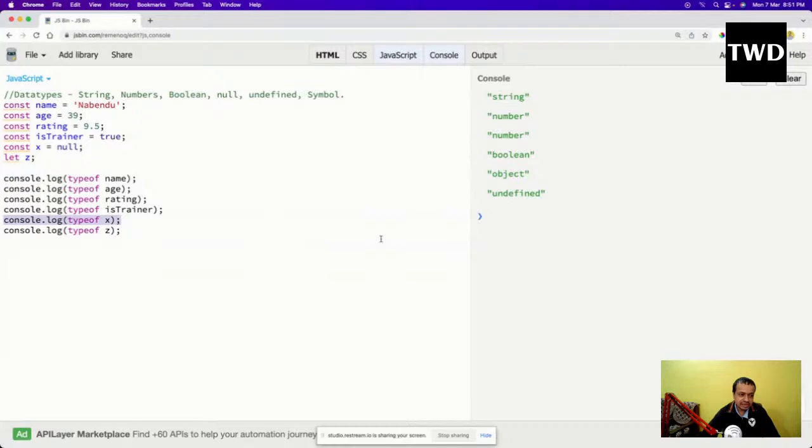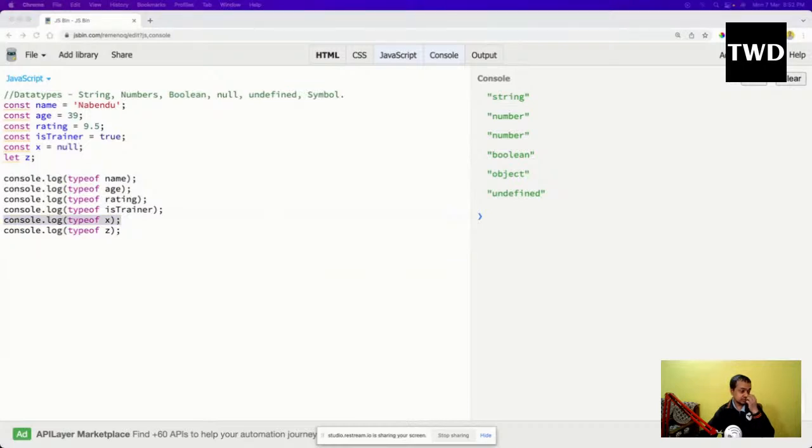If they try to fix it, that will break half of the internet, because a lot of people use if statements that check whether something is null by comparing its type to object. So they cannot do that, okay.